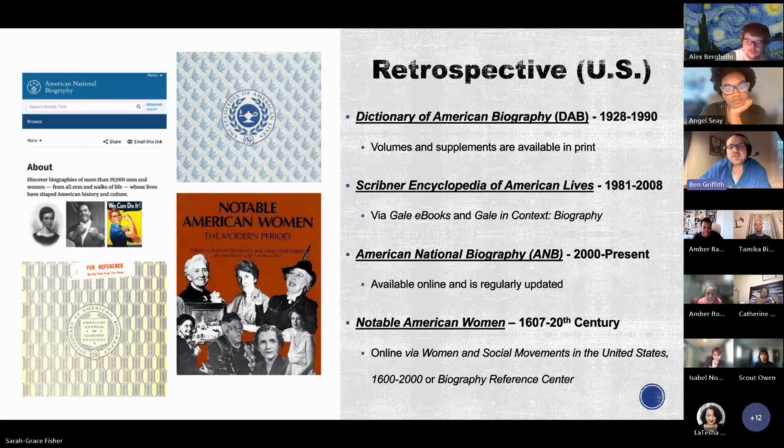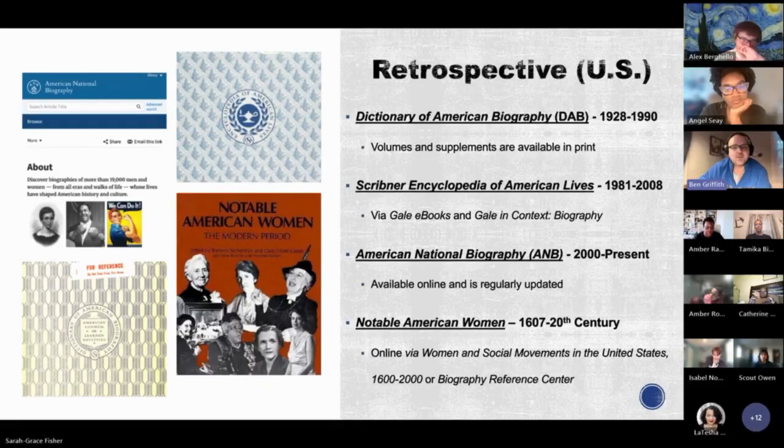So for continued updates and even broader coverage, users should also consult American National Biography. Like the DAB, it contains around 19,000 entries. ANB is more inclusive and regularly updated. It includes scholarly signed articles, bibliographies, and illustrations. It expands coverage to include women, individuals from diverse backgrounds, and even pre-colonial figures who were excluded from earlier works. There are no filters for race or ethnicity. However, it is searchable by name, gender, and occupation.